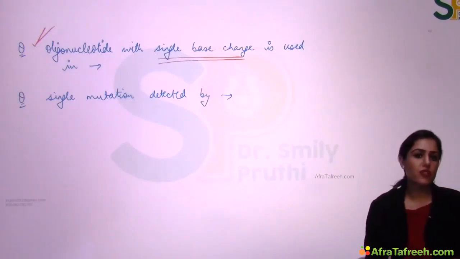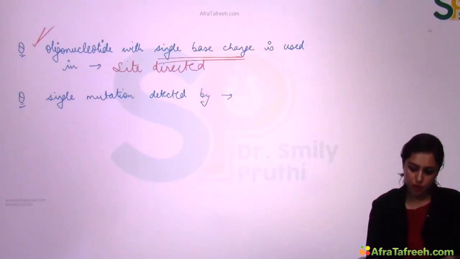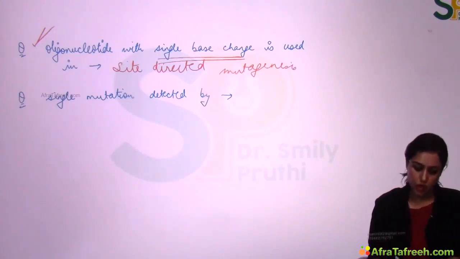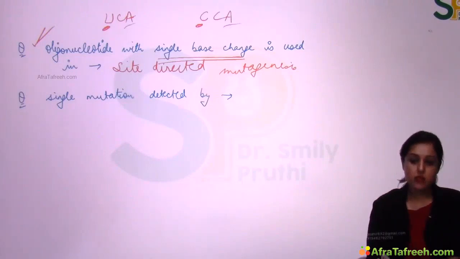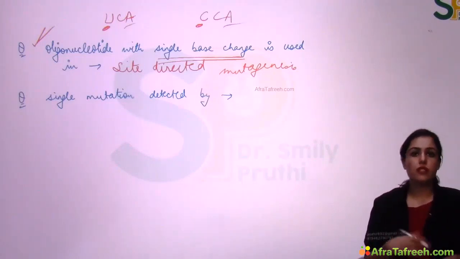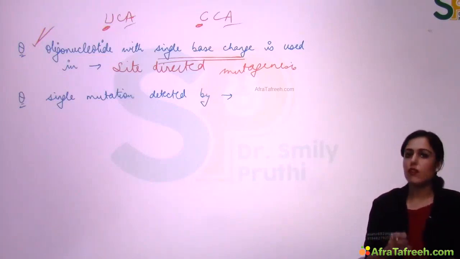A question asked was, oligonucleotide with single base change is used in. Oligonucleotide with single base change is used in this technique, site-directed mutagenesis, because in the example I have given you, note that I have written initially UCA, now converted to CCA. So only the first base is changed. The CA is the same.